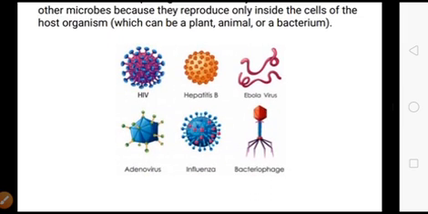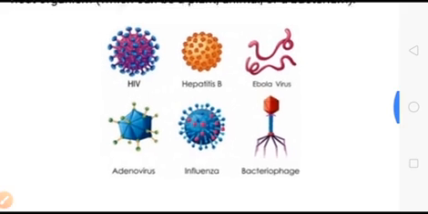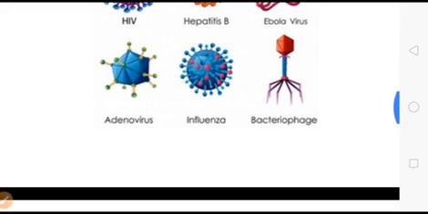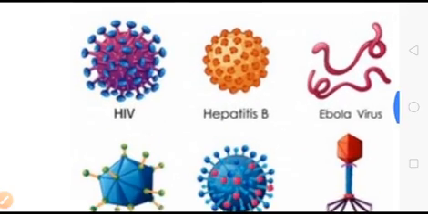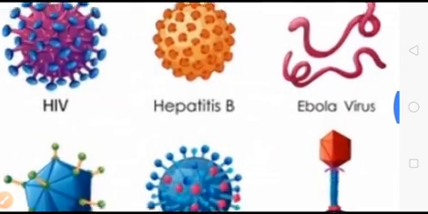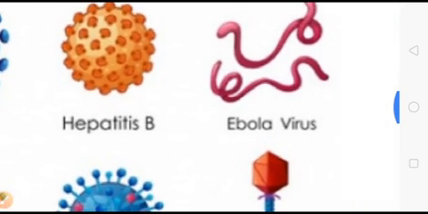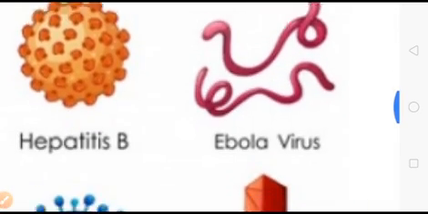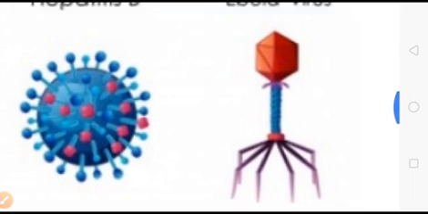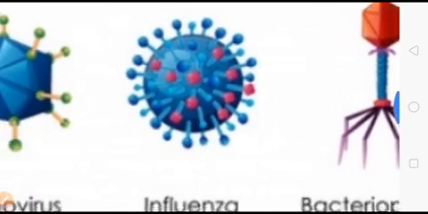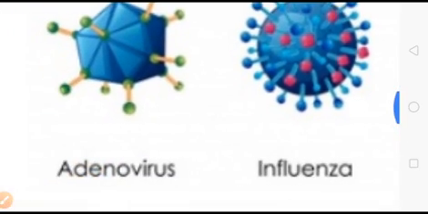अभी जो हम लोग कोरोना वायरस का सुन रहे हैं ना, right? Here are examples of different types of viruses. That is the HIV. This is the HIV virus. This is the hepatitis B virus. This is the Ebola virus. This is the bacteriophage. This is the influenza virus, and this is the adenovirus.